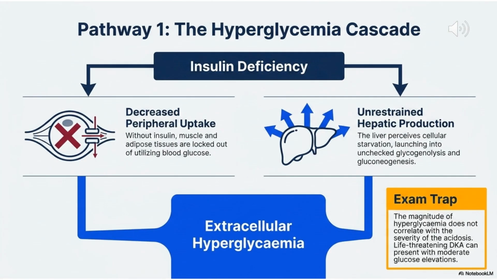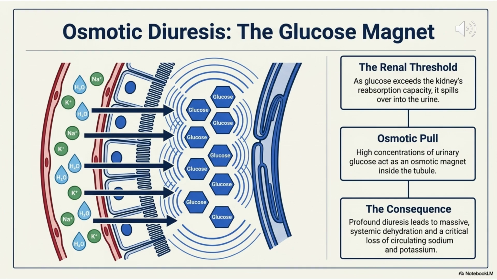Hyperglycemia results from two mechanisms. First, decreased peripheral uptake, as cells are locked out of glucose. Second, unrestrained hepatic production through glycogenolysis and gluconeogenesis. The resulting high glucose does not solve the cellular energy crisis. Once glucose exceeds the renal threshold, it spills into the urine. Glucose acts as an osmotic magnet, pulling water and electrolytes into the urine. This profound osmotic diuresis leads to massive systemic dehydration and severe loss of sodium and potassium.